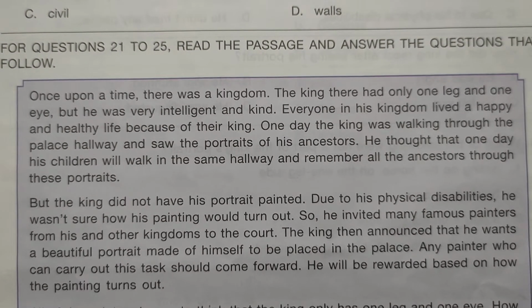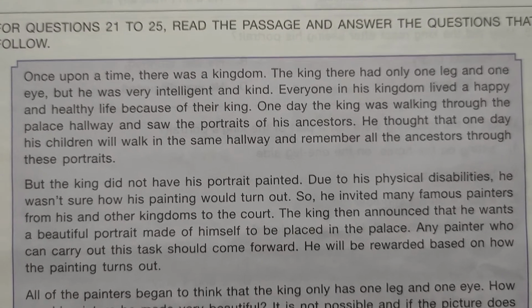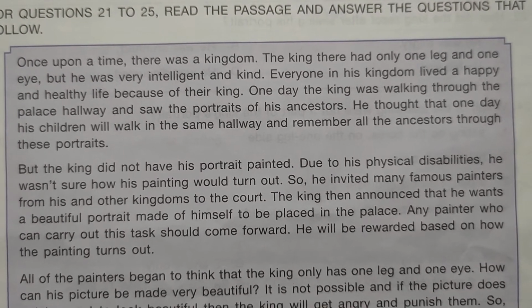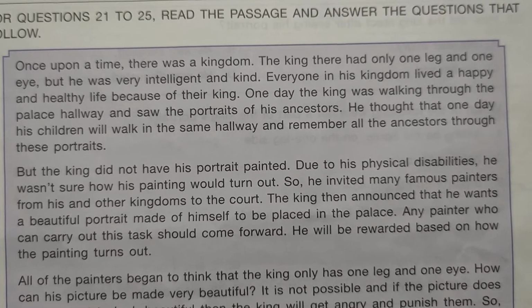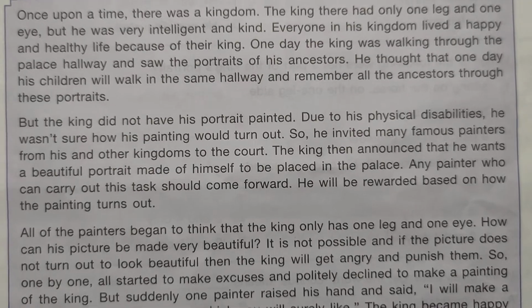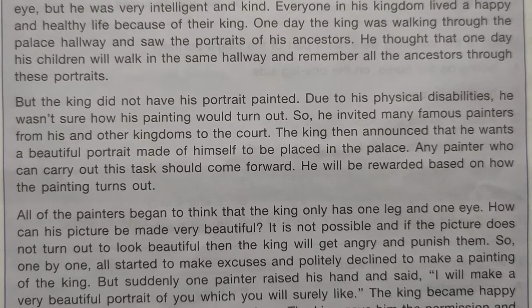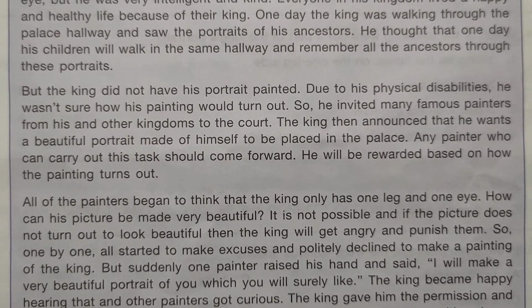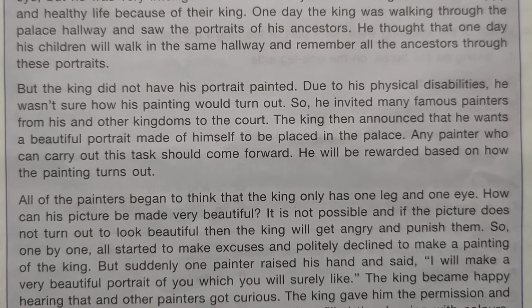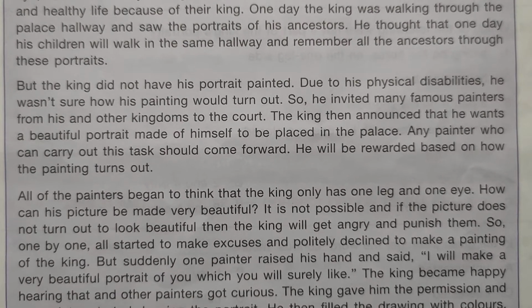One day, the king was walking through the palace hallway and saw the portraits of his ancestors. He thought that one day his children will walk in the same hallway and remember all the ancestors through these portraits. But the king did not have his portrait painted. Due to his physical disabilities, he wasn't sure how his painting would turn out. So he invited many famous painters from his and other kingdoms to the court. The king then announced that he wants a beautiful portrait made of himself to be placed in the palace.